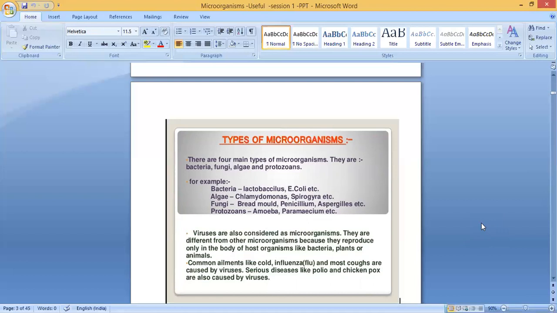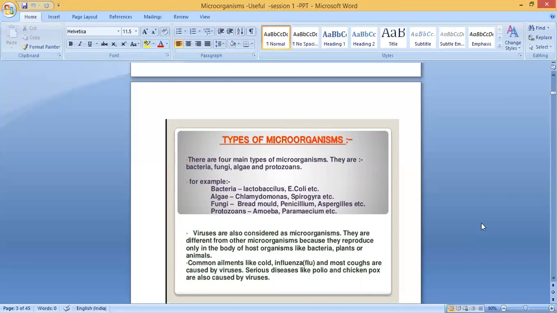Viruses are also considered as microorganisms. They are different from other microorganisms because they reproduce only in the body of host organisms like bacteria, plants, or animals. So the virus is also a microbe. But what is the main difference from other microbes? Outside the host body, it cannot reproduce.